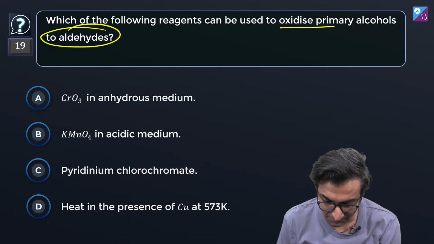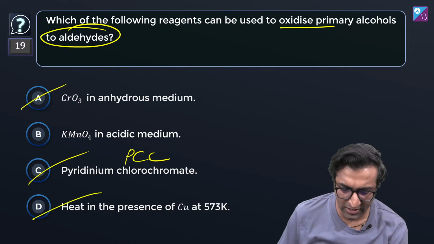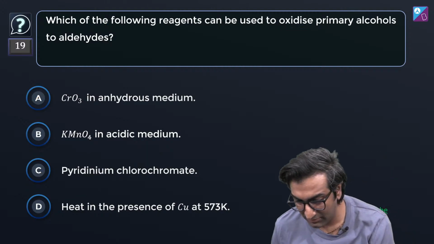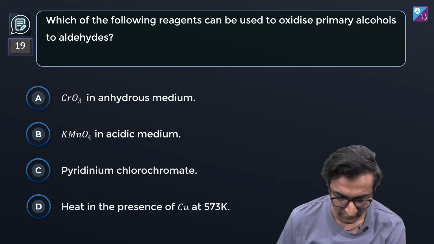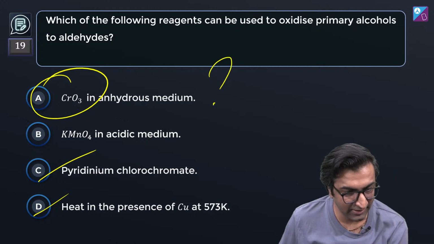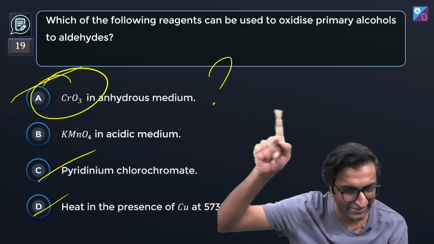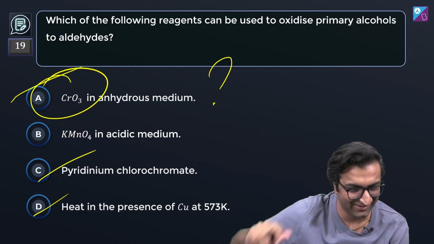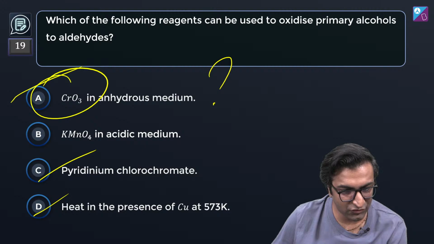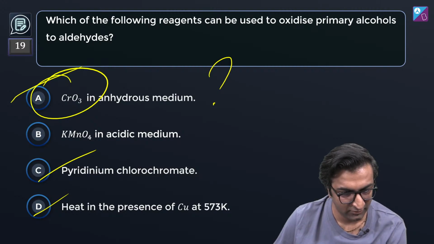Pyridinium chlorochromate, PCC. Okay. Heat in the presence of copper. Okay. तो CrO3 भी तो होगा. अगर C और D है तो A भी तो होगा. What is wrong with A, guys? Why are you leaving CrO3 out? Anhydrous medium में. Yeah, ACD. Thank you. Yuvraj. A भी होगा, Riya, D भी होगा, Shlok, ACD, perfect, Riya, yes, ACD, all right. A and B are strong. I don't think so. Is anhydrous medium में दिया CrO3?